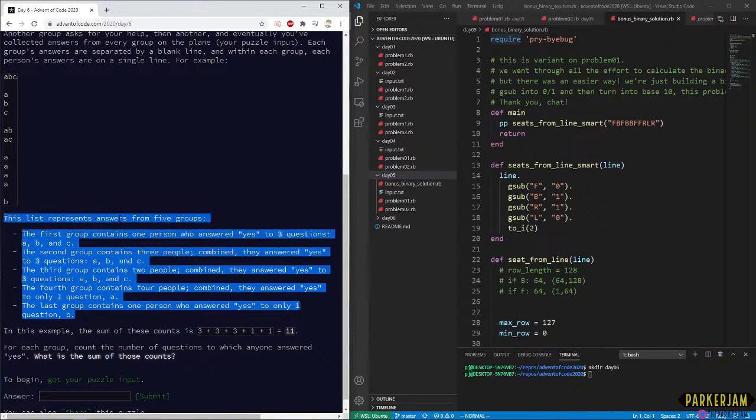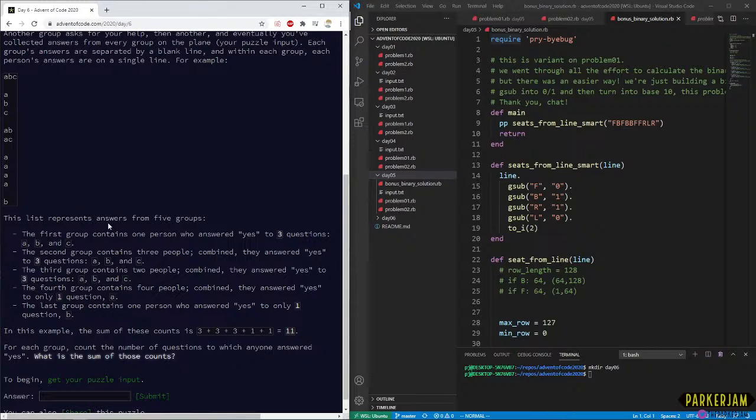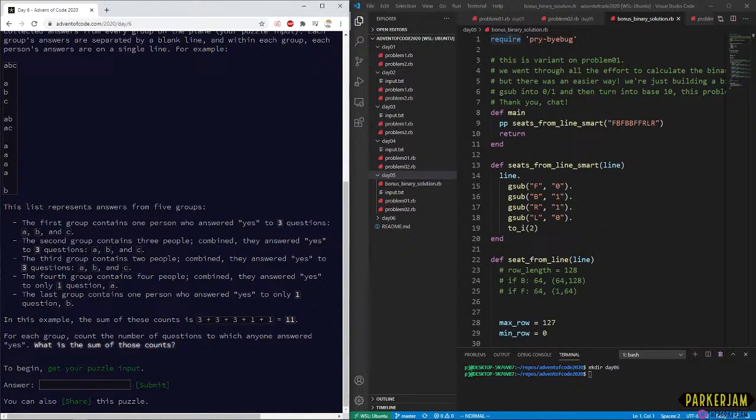In this example, the sum of these counts. Okay, so we're counting unique letters here. Okay. For each group, count the number of questions to which anyone answered yes. What is the sum of all those counts? Okay, this is pretty easy to get into here.